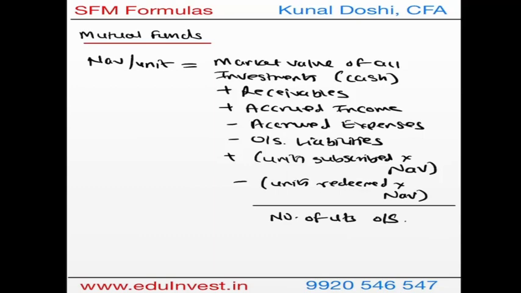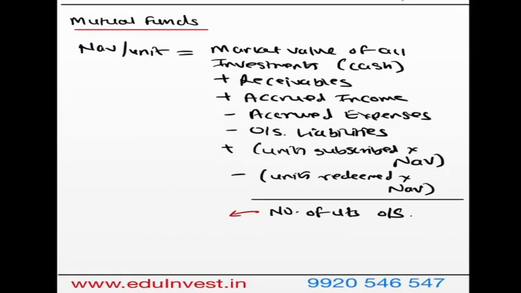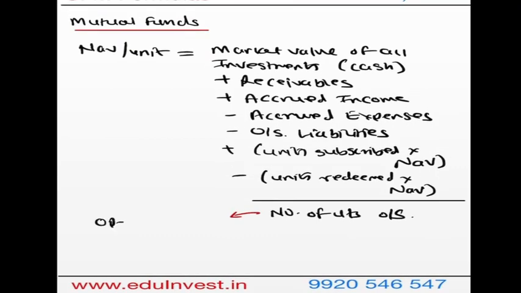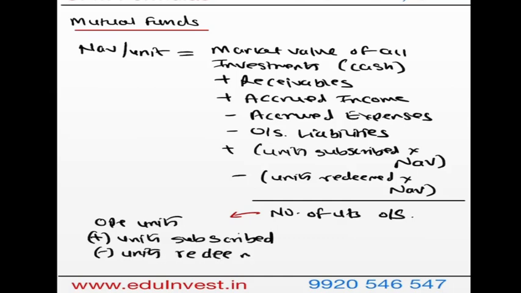Now what is the number of units outstanding? Number of units outstanding is nothing but the opening units of the fund which you have during the time of NFO issue, plus the units which were subscribed during the NAV calculation date, minus the units which were redeemed during the NAV calculation date. So this is how the NAV formula looks. I've ensured that this is a completely exhaustive formula on mutual fund NAV, right?